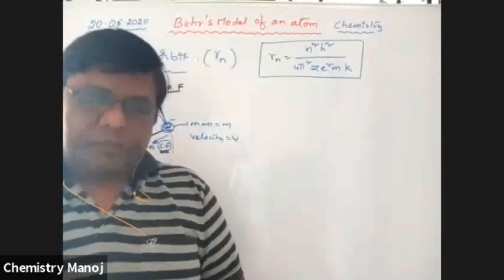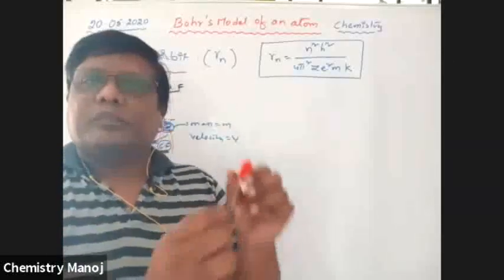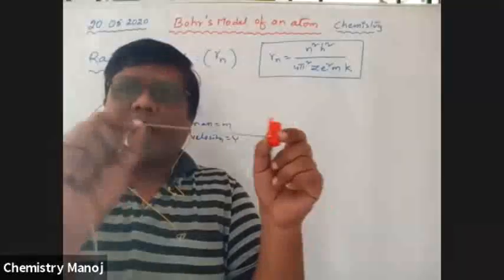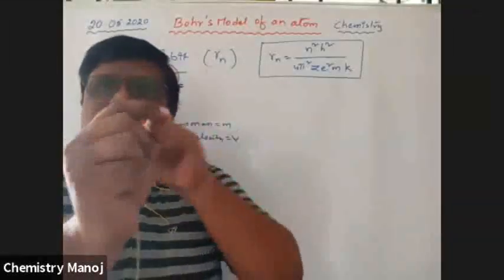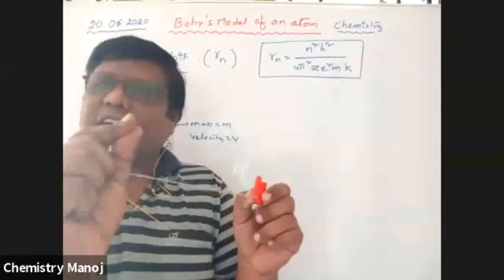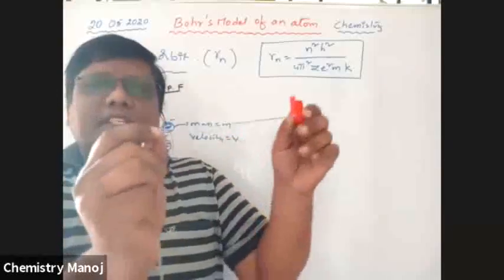Let this cap be the electron, and this thread be taken as radiation. Now my fingers are taken as the nucleus of that atom. So this is the nucleus, and this is the electron.